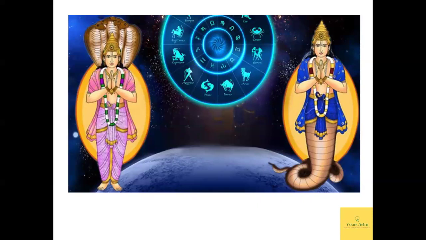Rahu and Ketu are called shadow planets because these planets do not have a body but are referred to as mathematical points in the sky based on the geometrical reference.